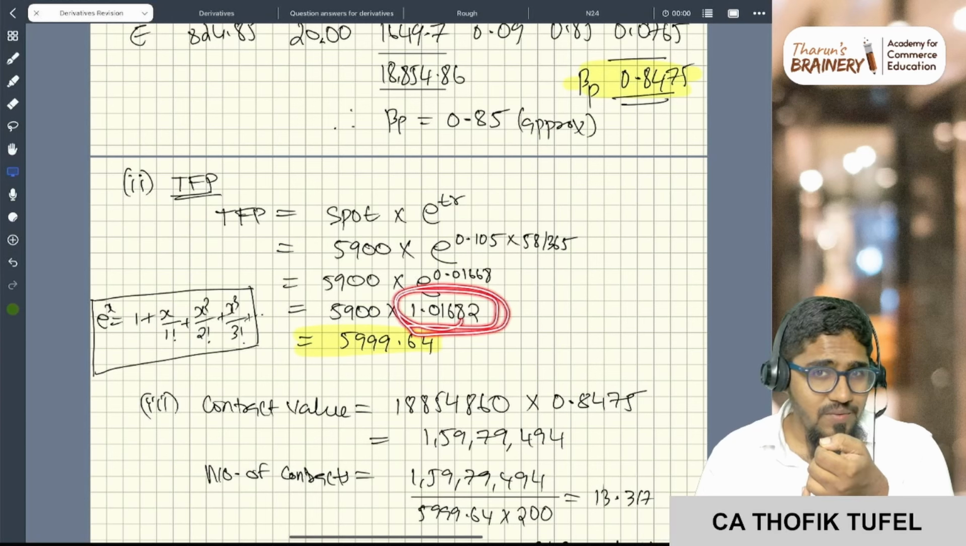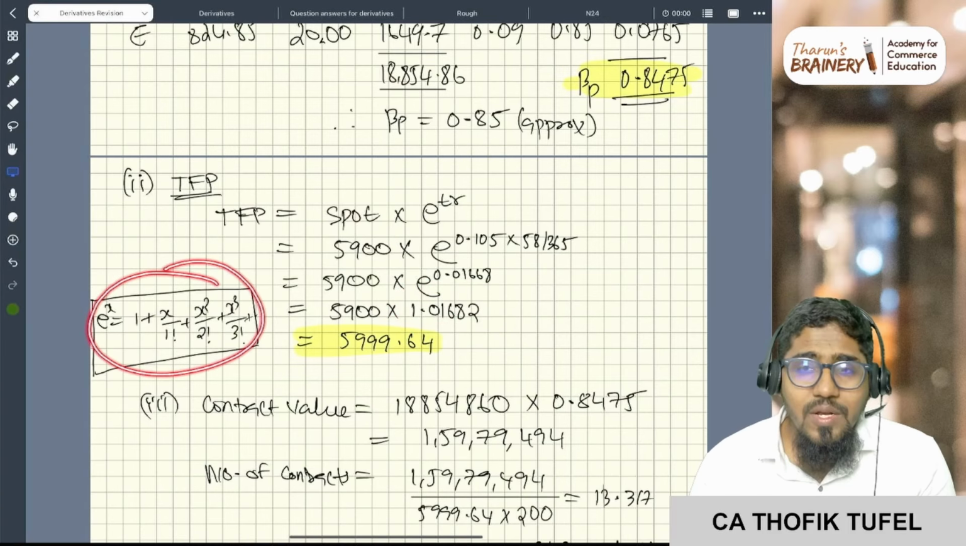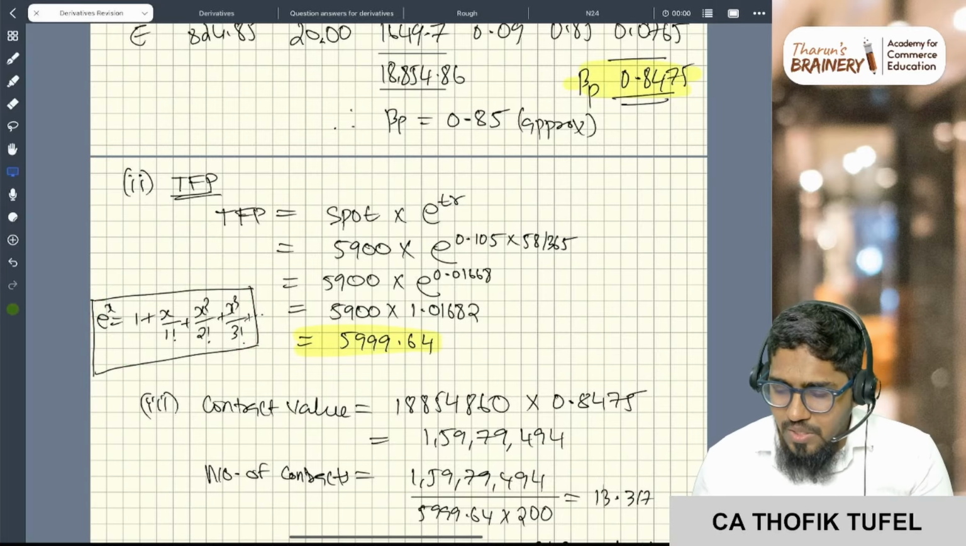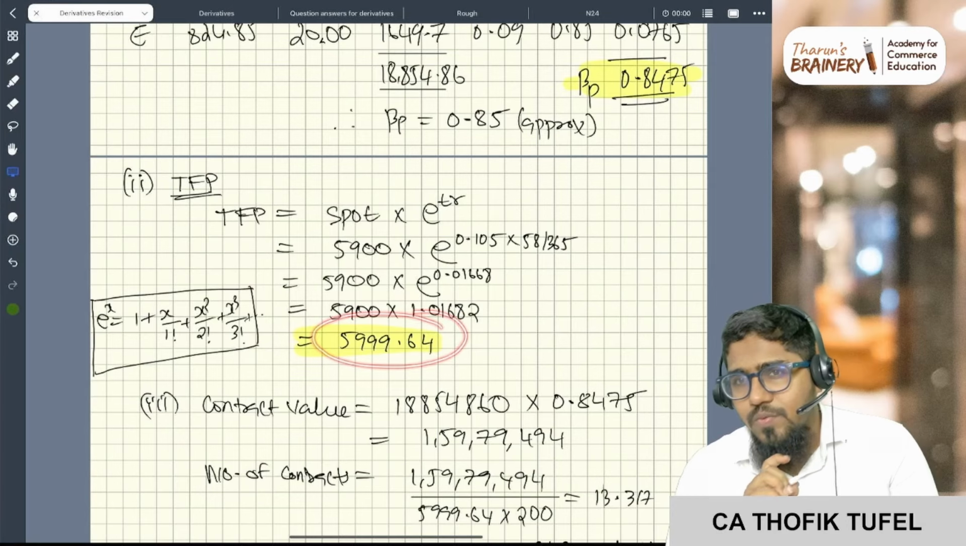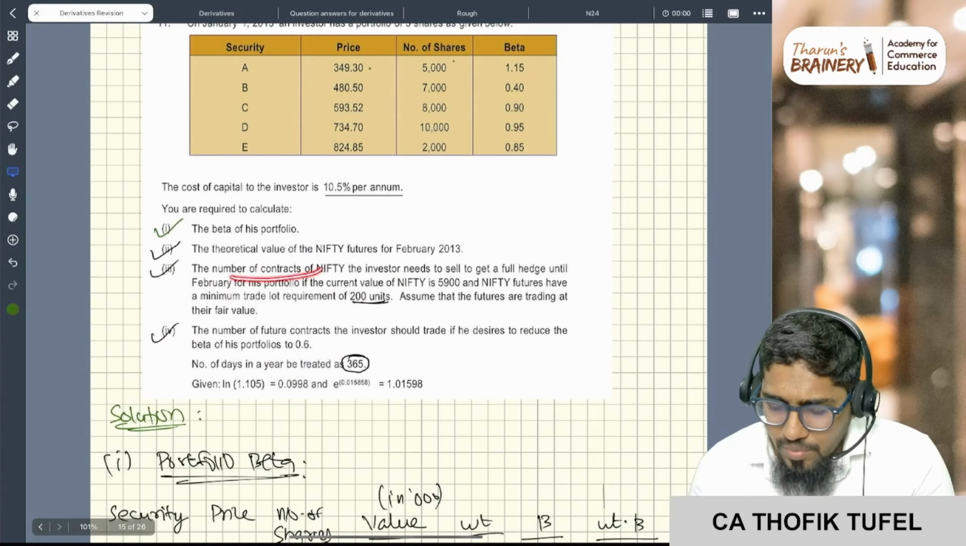If you don't know, pause the video. Just listen, okay? Just do this in the calculator using M plus, you will get this answer. Now if you multiply, you will get 5999.64. This is the theoretical future price. Done.